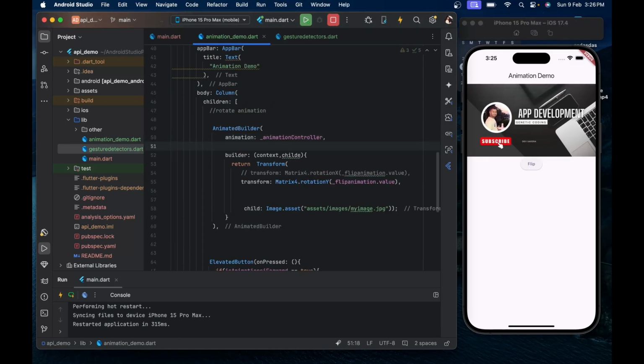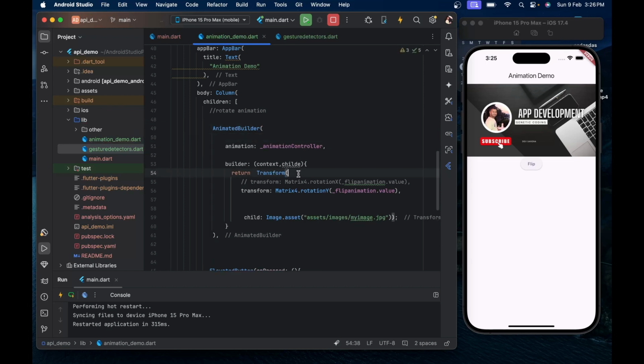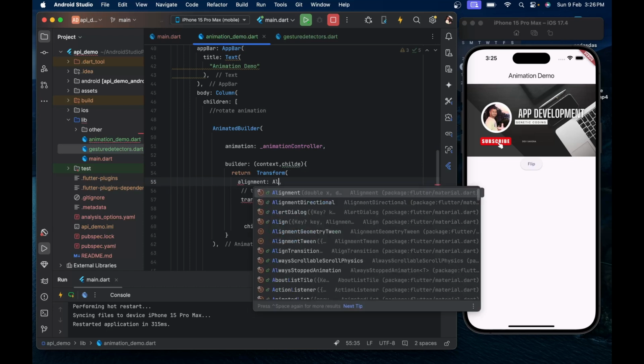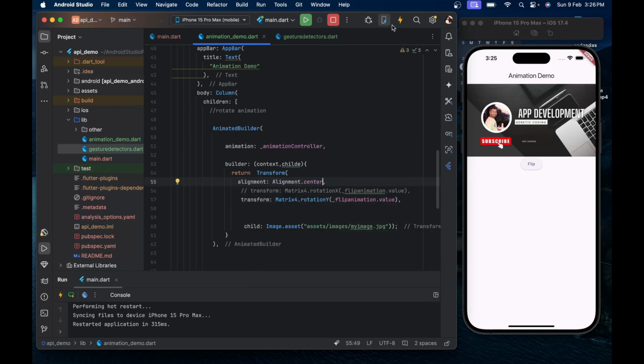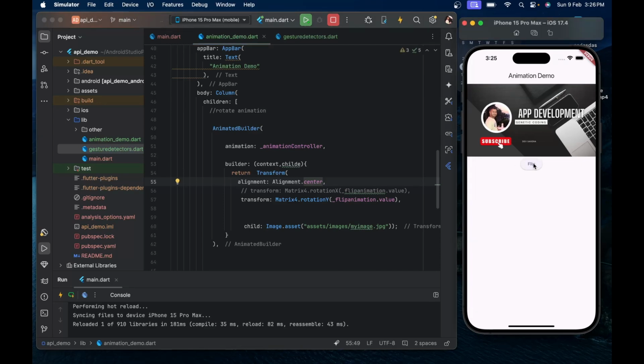We can also set an alignment, like the point of animation. So here, alignment dot center. Now flip. This is how our alignment makes an effect. Like we are flipping our image from the center.